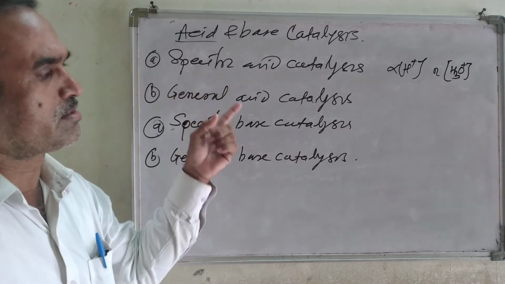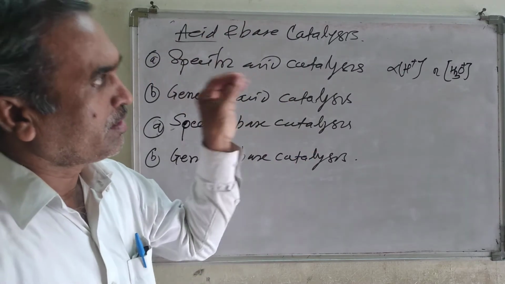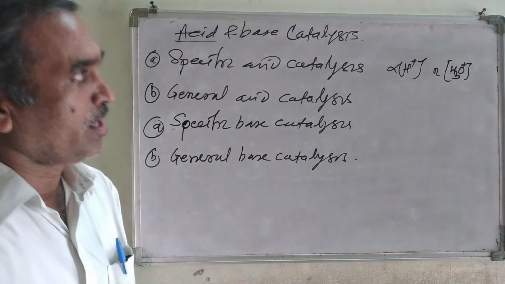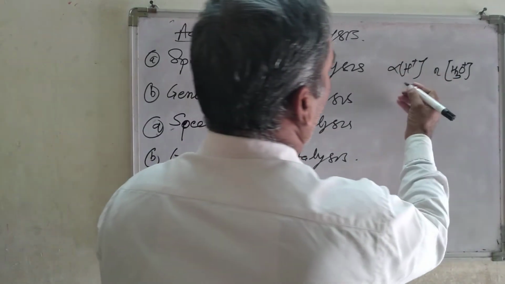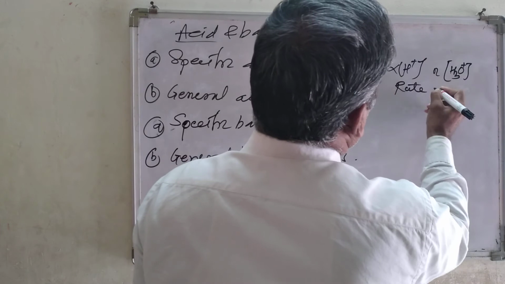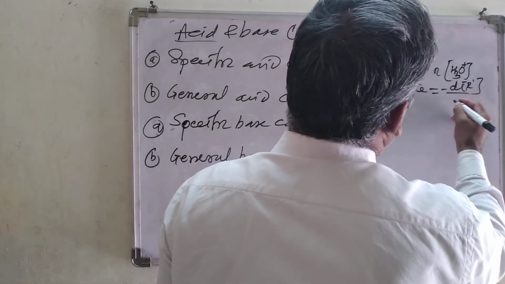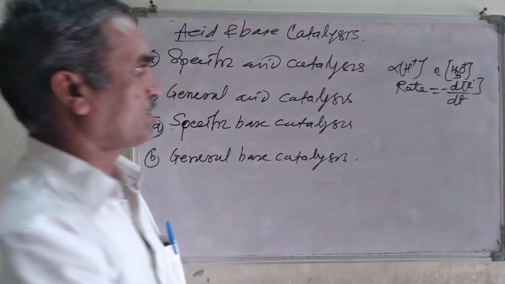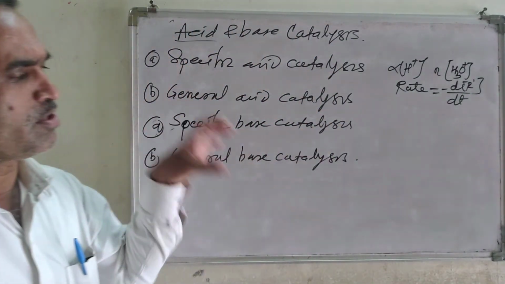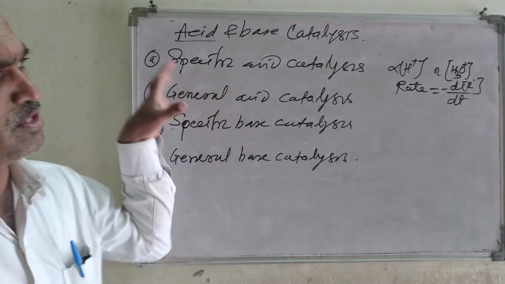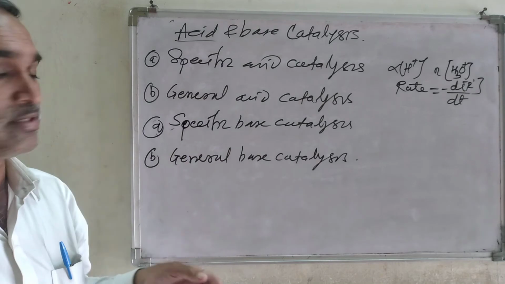Specific catalysis is directly proportional to the concentration of H plus or hydronium ion. Mathematically, we can define that rate is equal to minus d r dash by dt. The rate constant is always found. As time passes, the concentration of H plus goes on decreasing. So that is known as specific acid catalysis.